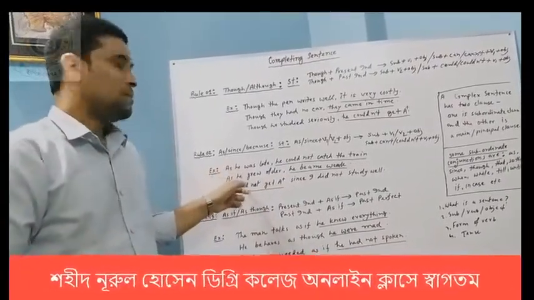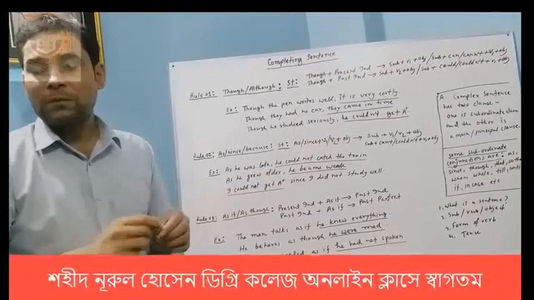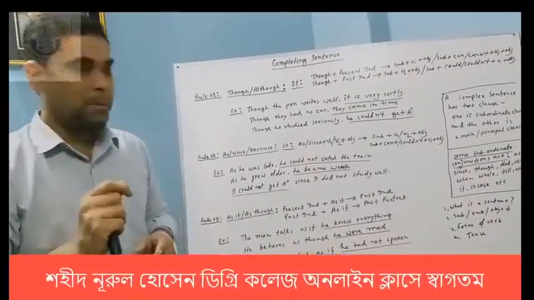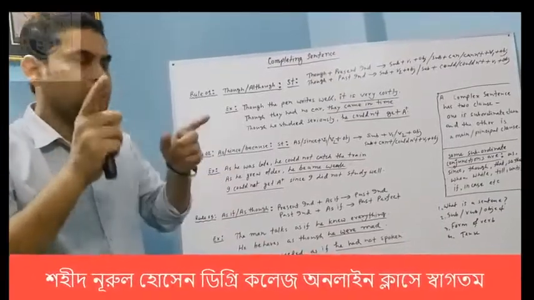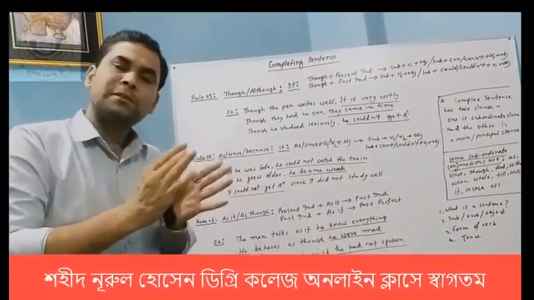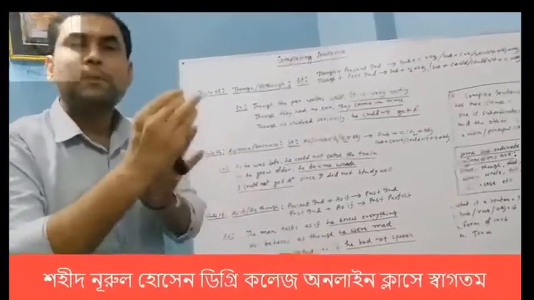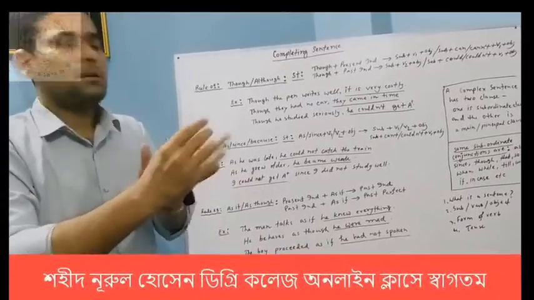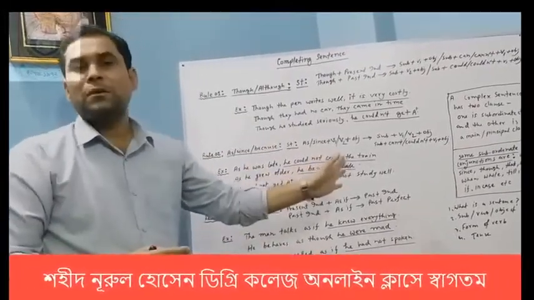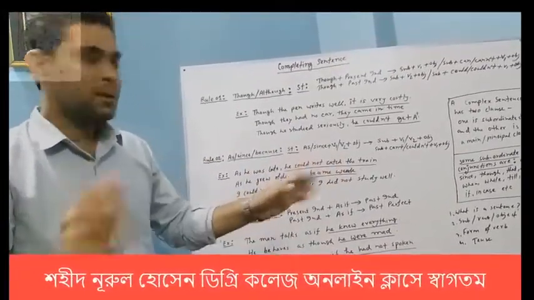As, since, and because. This type of conjunction always creates a complex sentence. But at first we have to remember that if the first portion or subordinate clause is present form, the main clause would be present form. If the subordinate clause is past form, the main clause would be past form. Have you got the point?